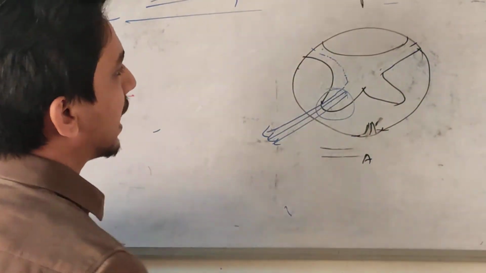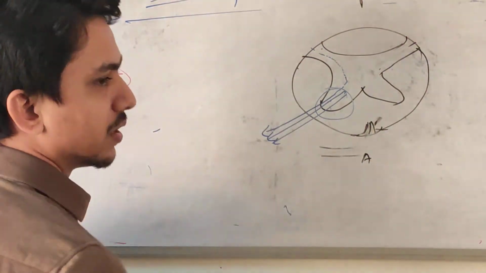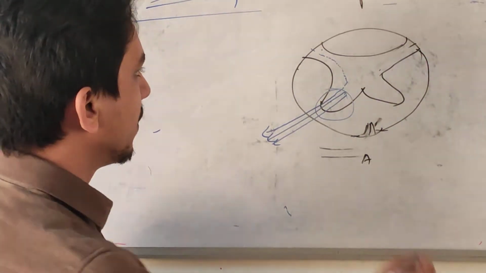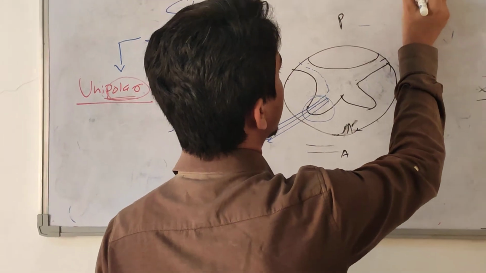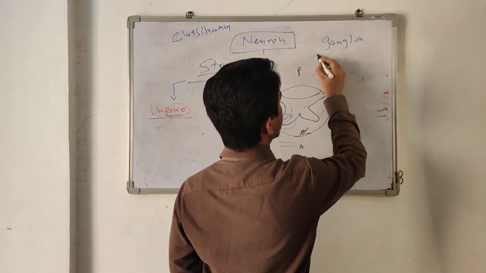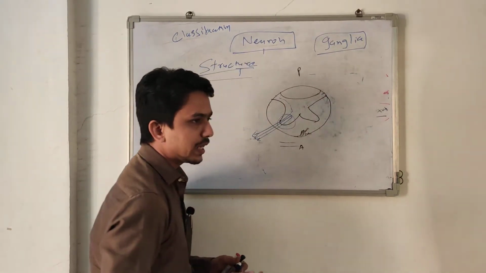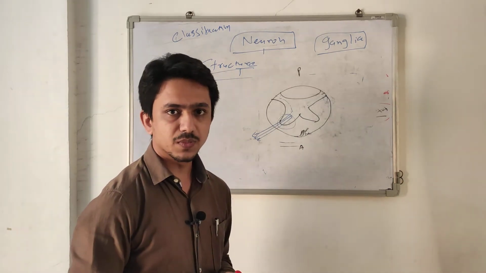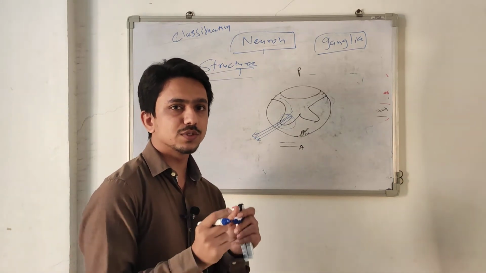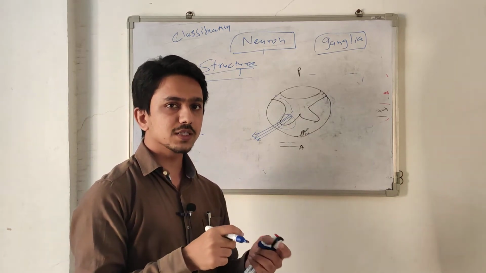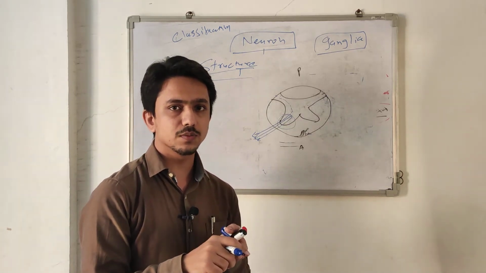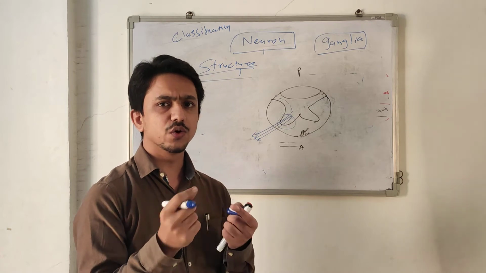There is a ganglion present. This is called the dorsal root ganglion. What is a ganglion? A ganglion is a collection of cell bodies outside the nervous system, the central nervous system. If it is a collection of cell bodies inside the central nervous system, it's called nuclei.